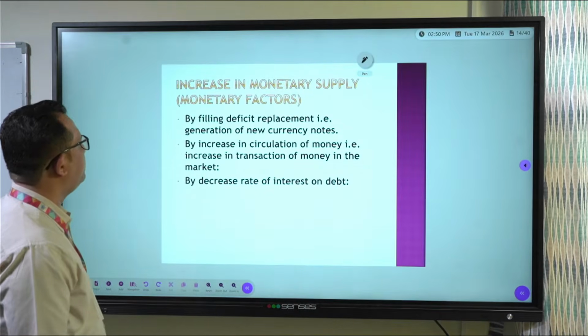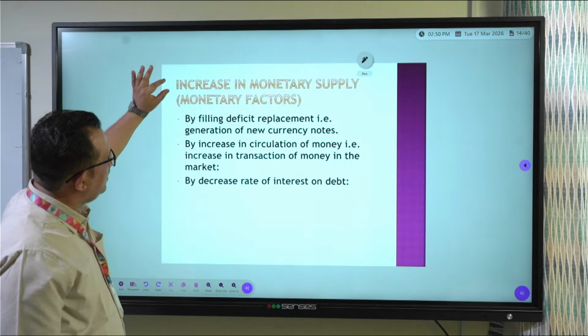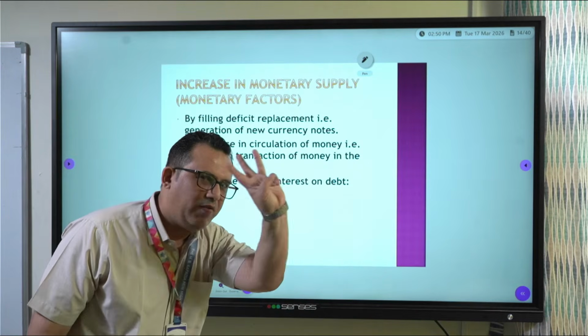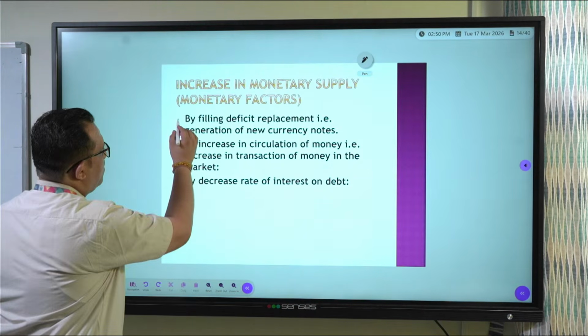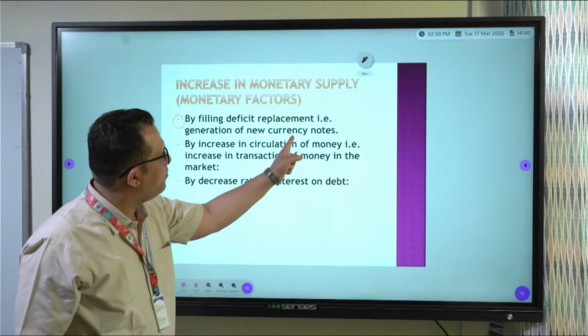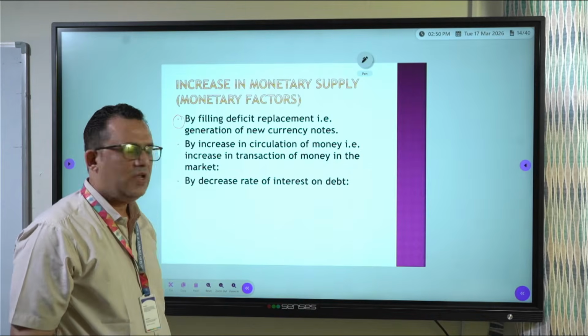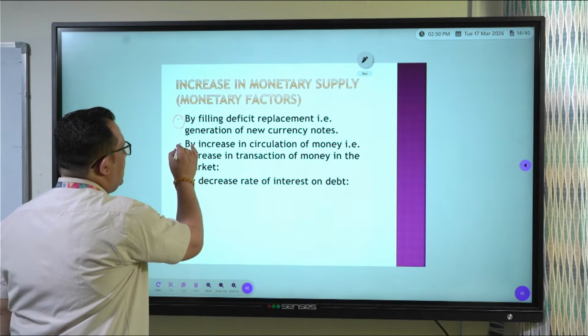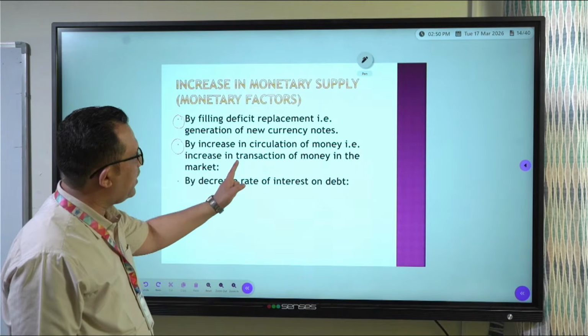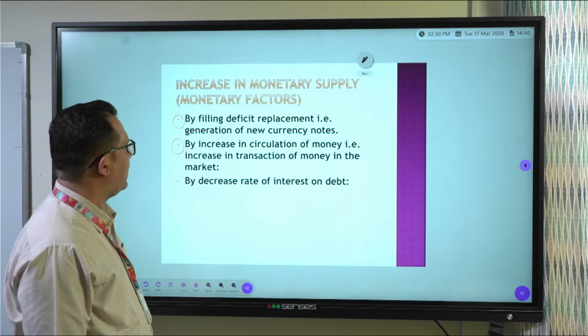Let us understand that. Money supply takes place in the market in three ways. First, by filling deficit replacement, that is generation of new currency notes. Second, by increase in circulation of money, that is increasing transaction of money in the market.